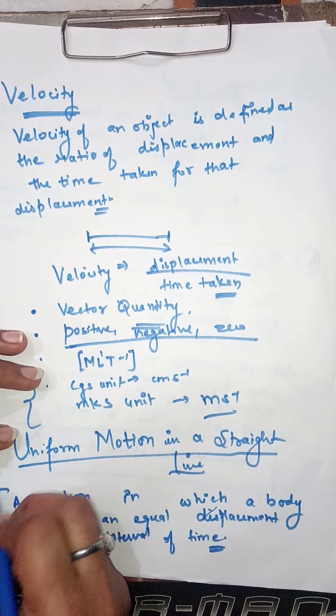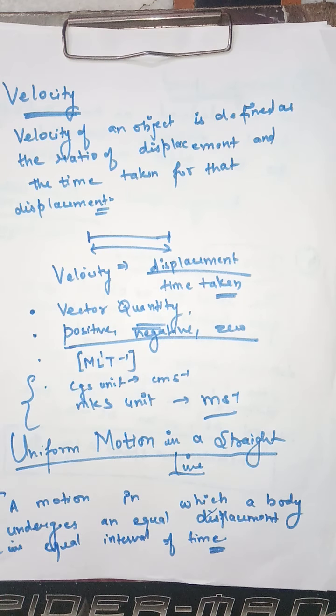This is the definition of uniform motion. What is uniform motion? A motion in which the body undergoes an equal displacement in equal intervals of time. That's our uniform motion.